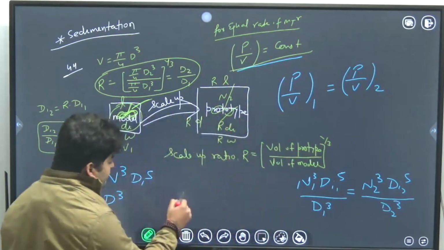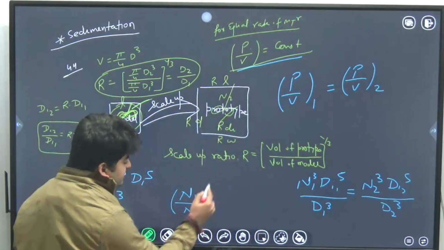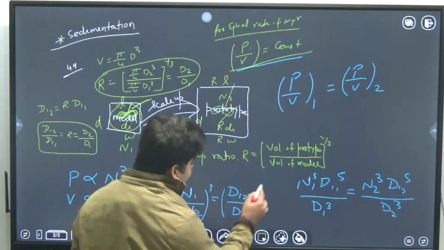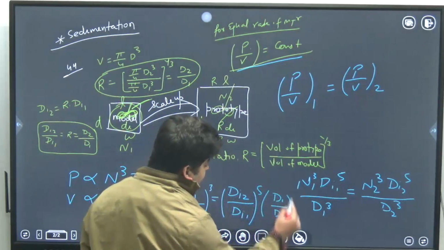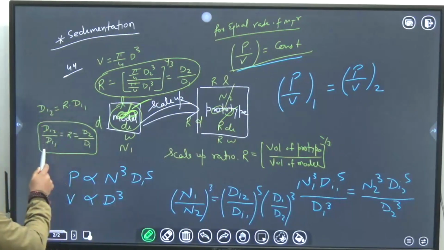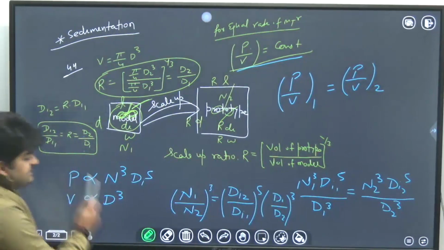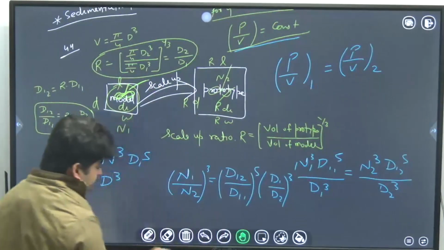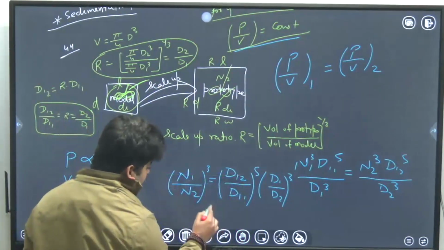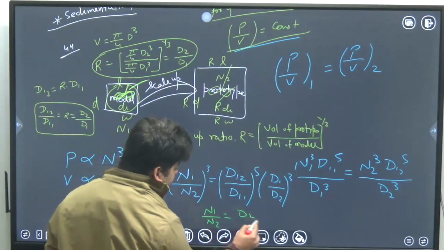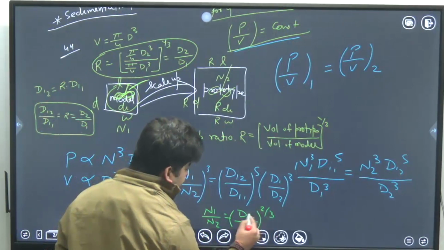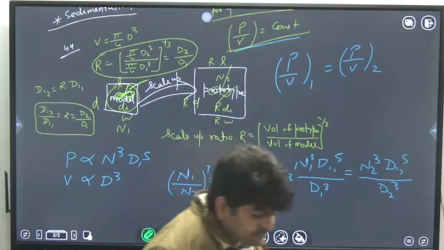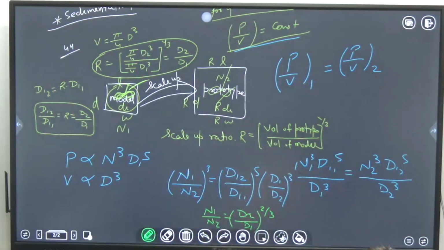From here you will get the ratio (N1 upon N2) cubed is equal to (Di2 upon Di1) to the power 5 times (D1 upon D2) cubed. And we know that Di2 upon Di1 equals D2 by D1. So you can replace that, and when you solve, you will get N1 upon N2 is equal to (D2 upon D1) to the power 2 by 3. That is option D. So is it clear? Question number 44.